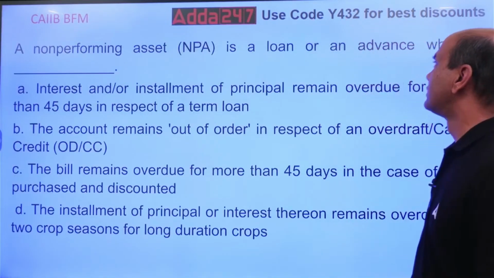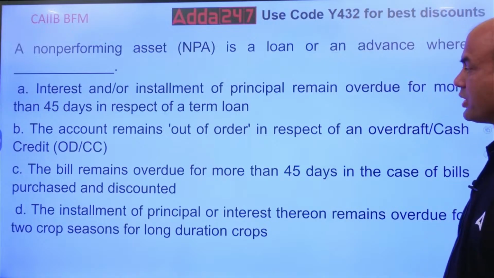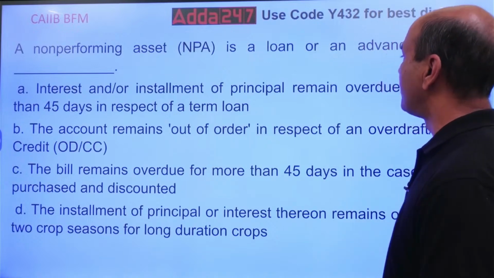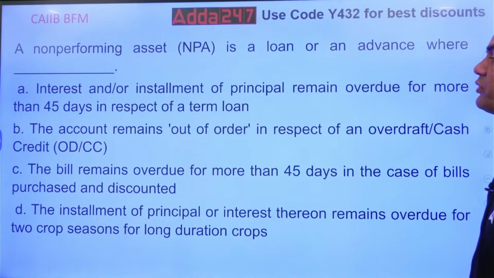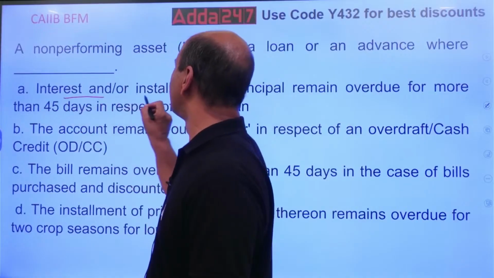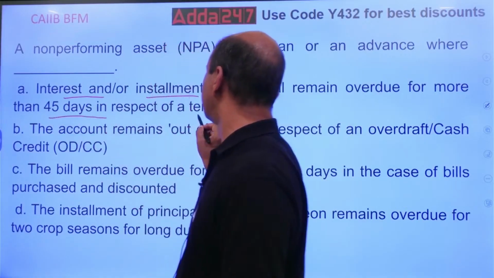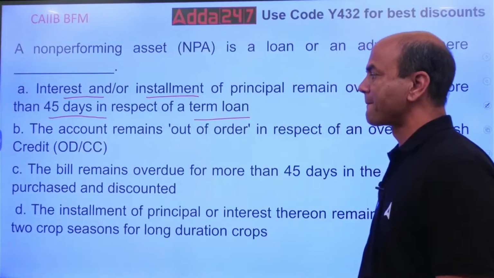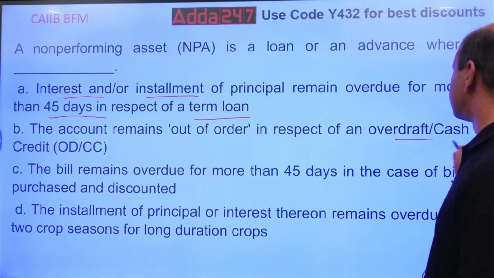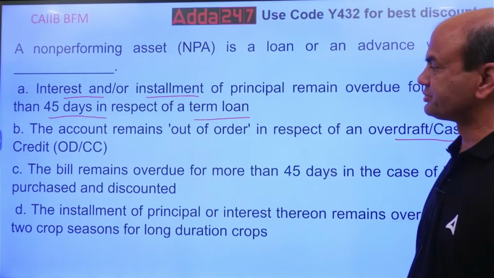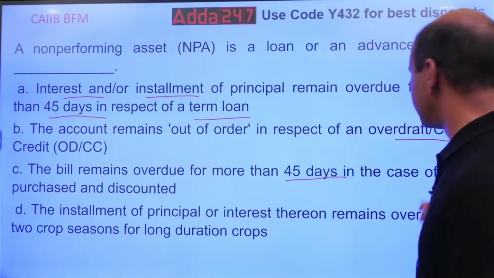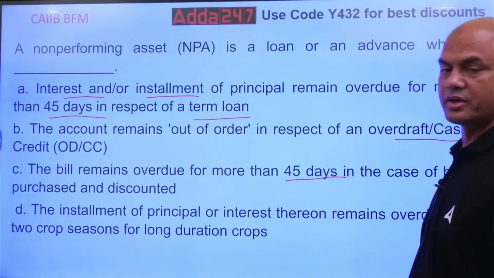NPA is a loan or an advance where interest or installment of the principal remains overdue for more than 45 days in respect of a term loan. The account remains out of order in respect of an overdraft or cash credit, CC. The bill remains overdue for more than 45 days in case of bills purchased and discounted.